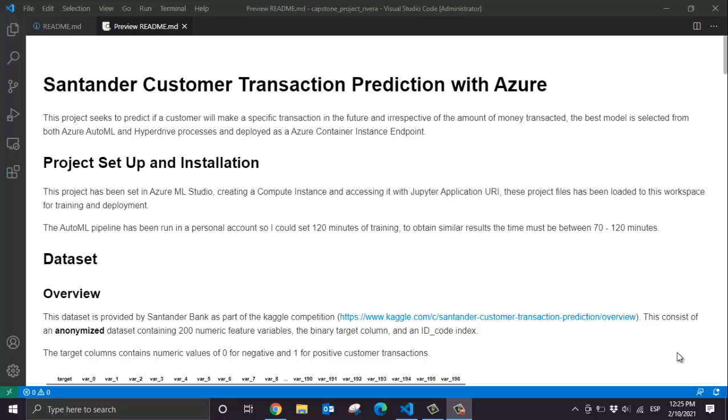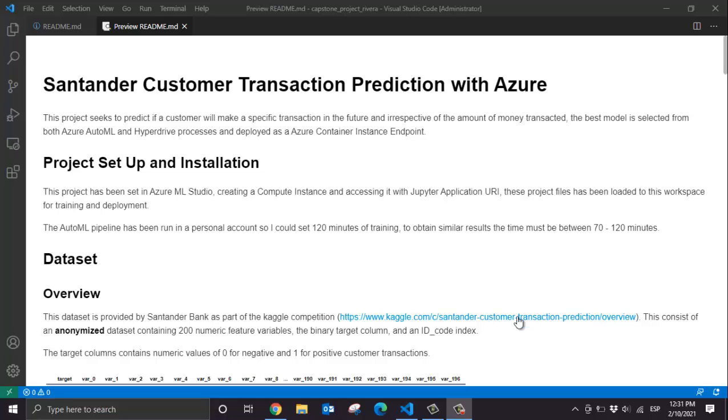This project is called Santander Customer Transaction Prediction with Azure, and we seek to predict if a customer will make a specific transaction in the future. This is a binary classification problem, and we're going to train different models using Azure AutoML and Hyperdrive. And we're going to select the best model and deploy it as an Azure Container Instance.